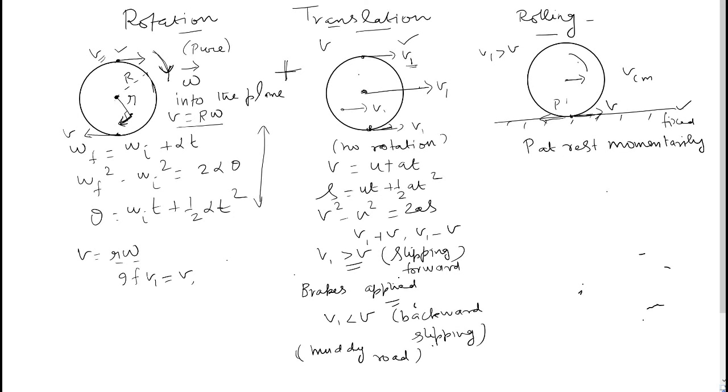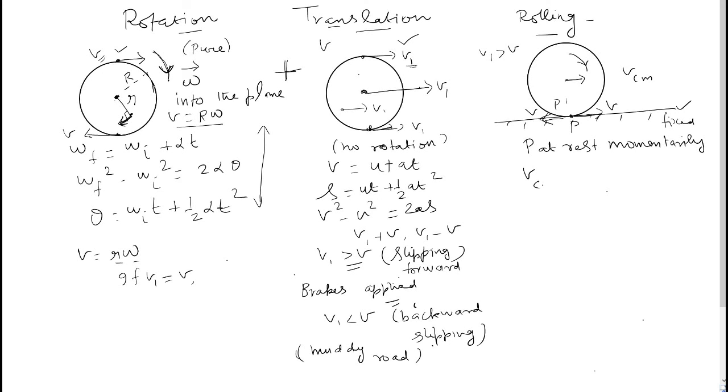So v is to the right and there is an angular velocity as shown. Then you can see both the forward velocity and the backward velocity will be equal, and the net velocity at the lowermost point P would be 0 every moment. Is it clear?